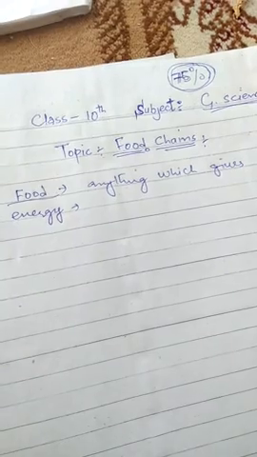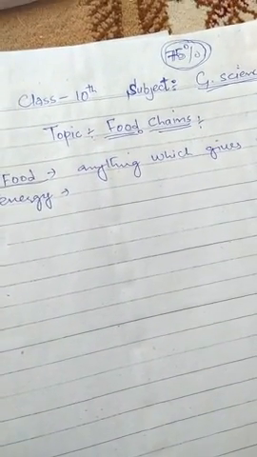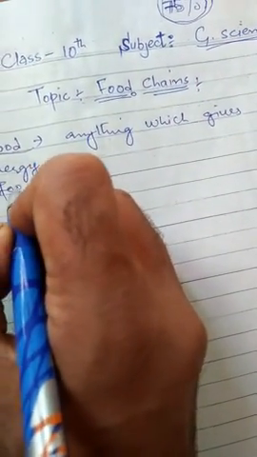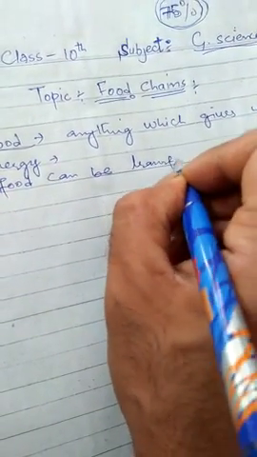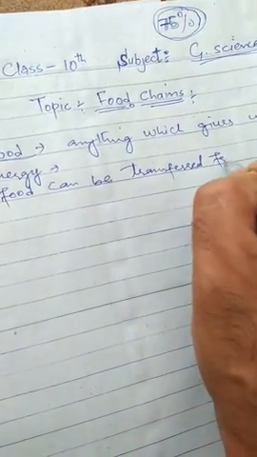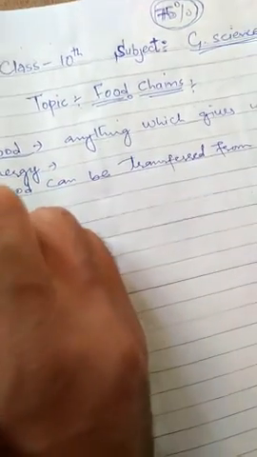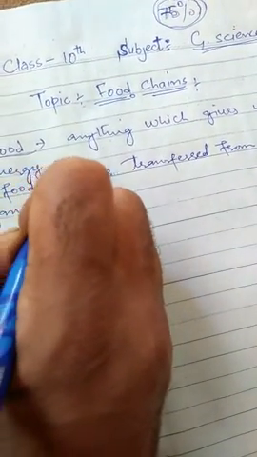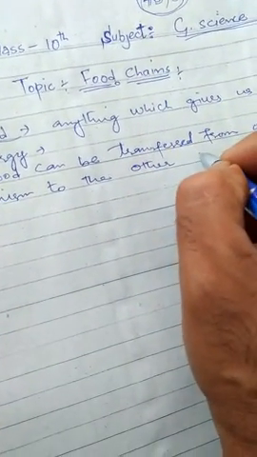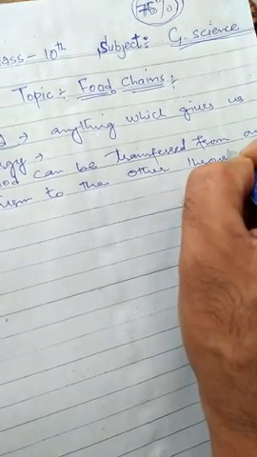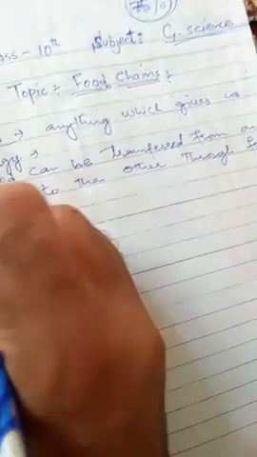Different organisms prepare or obtain food through different modes. The food or energy can be transferred from one organism to another organism through food chains. Food can be transferred from one organism to the other organism through food chains.